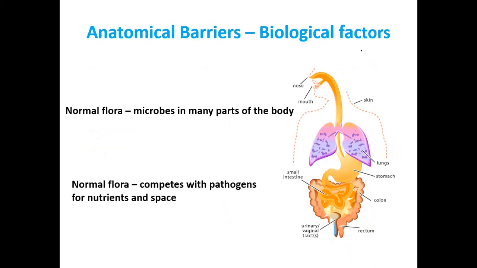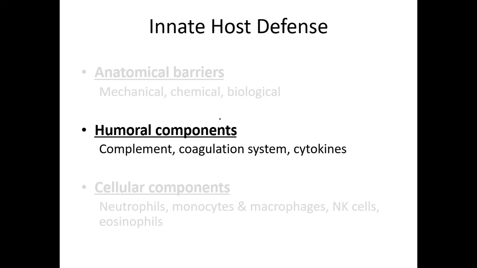Next come the biological factors. This includes normal flora present in many parts of our body, as for example, oral flora. These flora compete with pathogen for nutrients and space. Thus, in this competition, the microbe is usually eliminated.